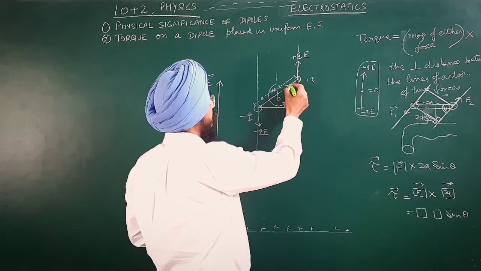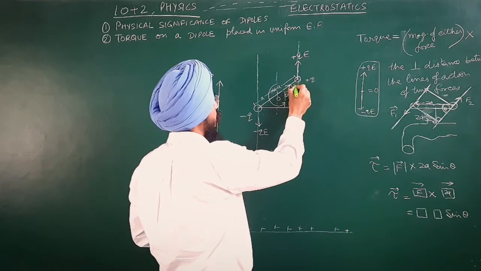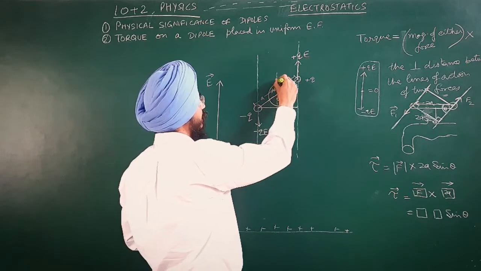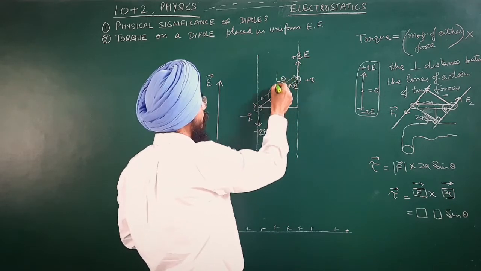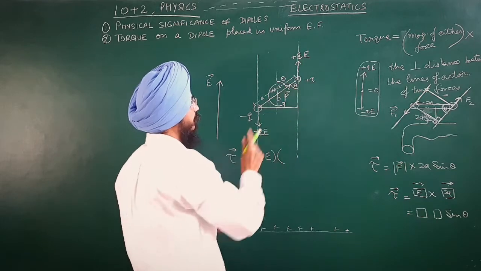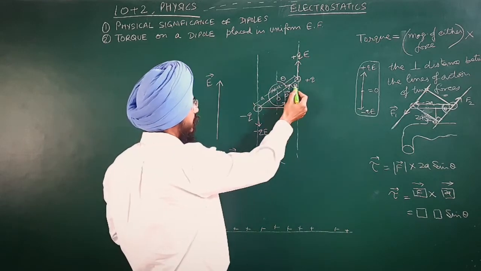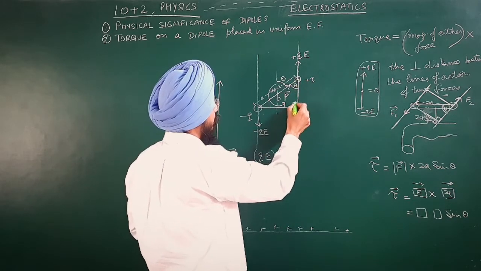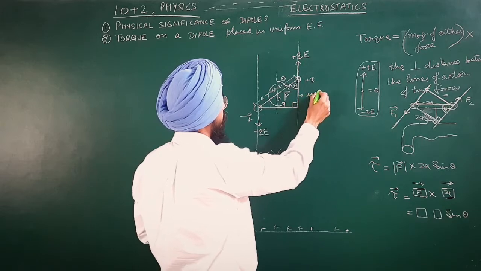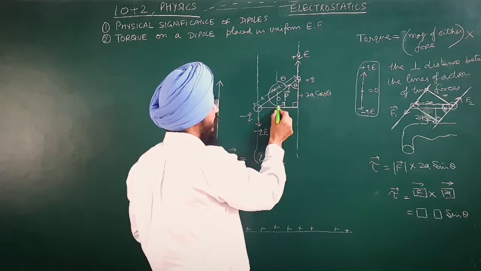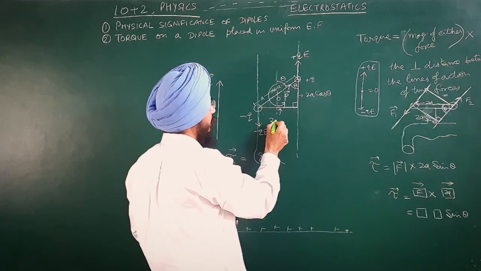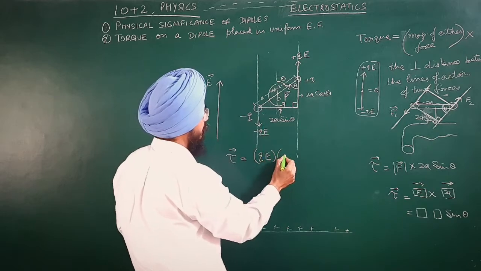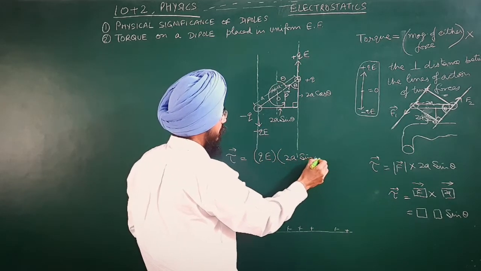So let us make the angle theta over here. If we select angle theta here, because these are two parallel lines and these are alternate interior angles, this side of the right angle triangle is 2a cos theta. I need this one, so this one will be 2a sin theta. So the perpendicular distance here is 2a sin theta.